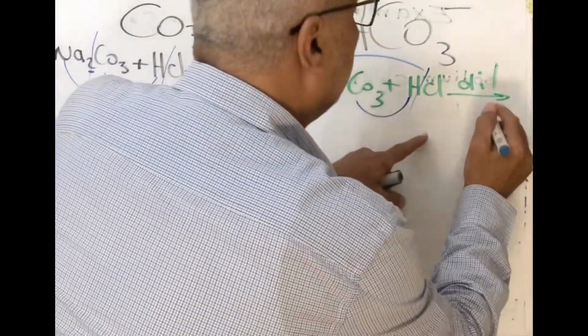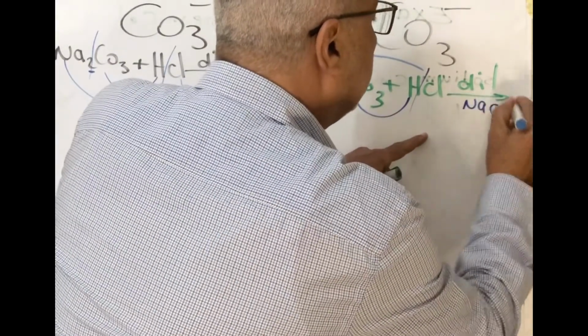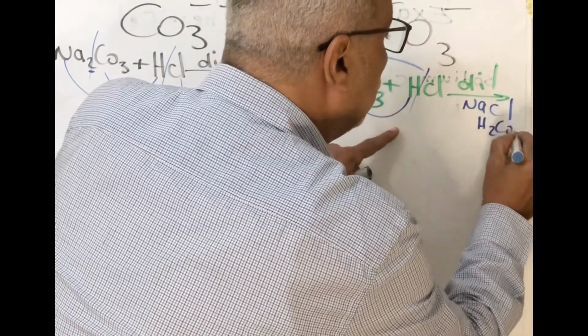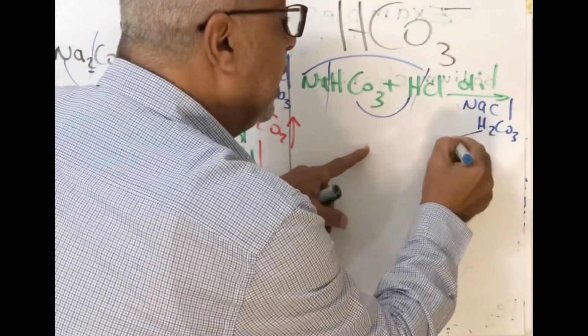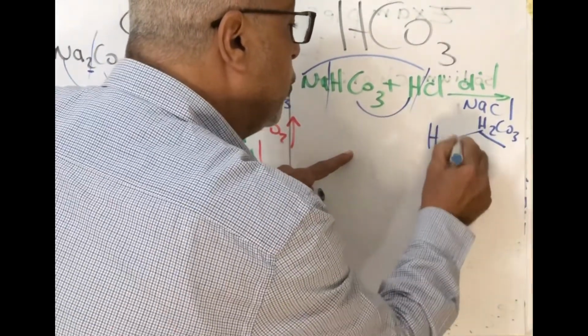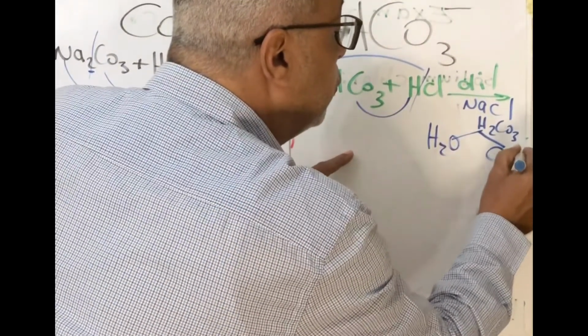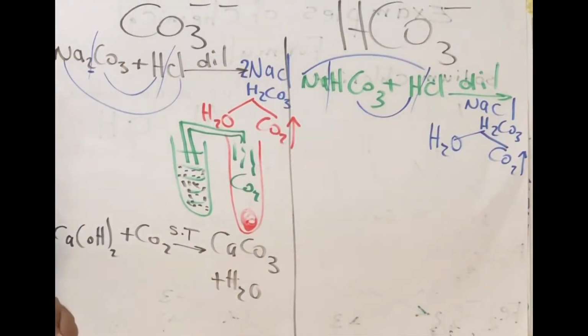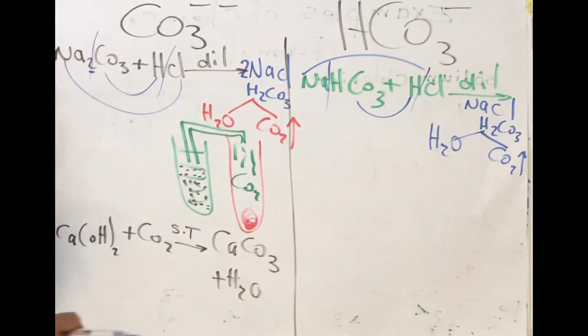It will form NaCl and H2CO3, carbonic acid. Carbonic acid is less stable, it will decompose into H2O and CO2 gas evolved. And we can test the presence of carbon dioxide by using clear lime water. This is the main experiment.